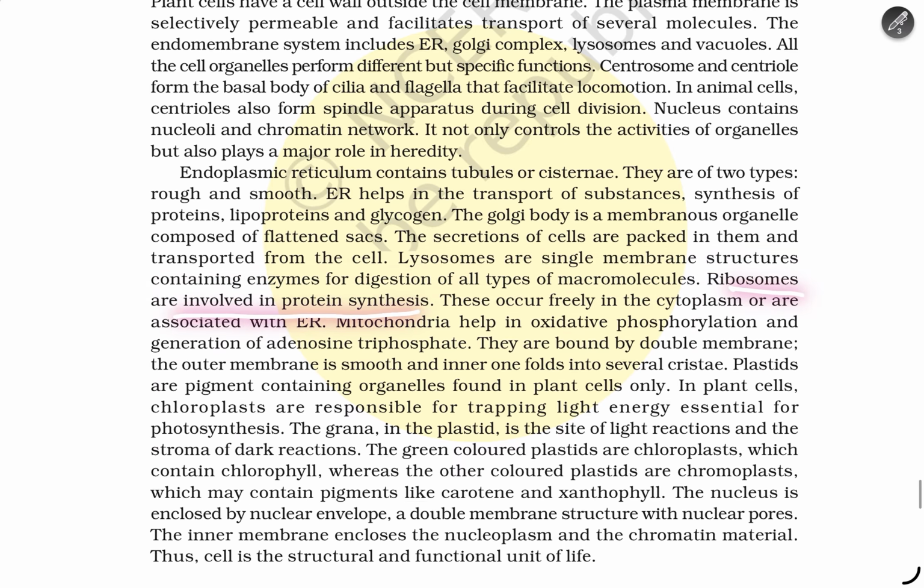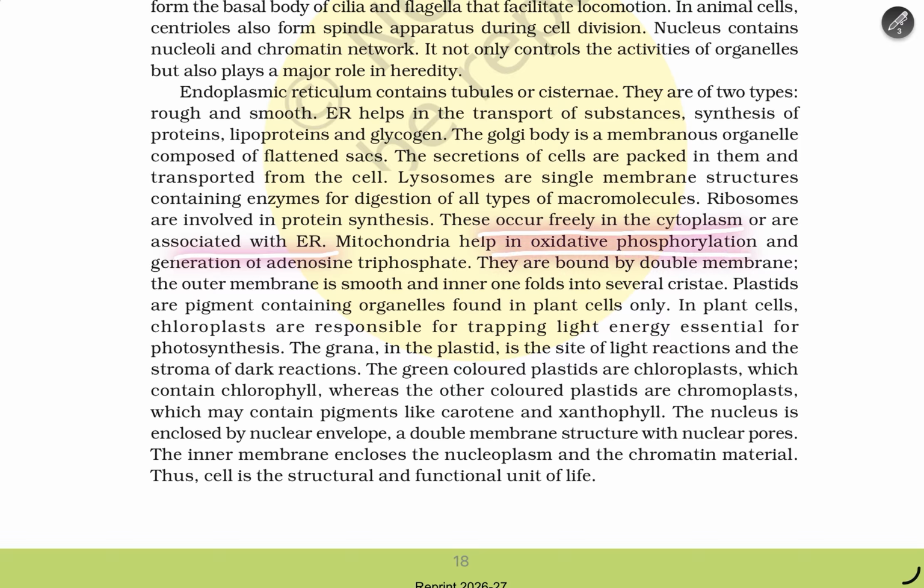Ribosomes occur freely in the cytoplasm and are also associated with the ER. The mitochondria help in oxidative phosphorylation and generation of adenosine triphosphate, and they are bound by a double membrane. The outer membrane is smooth and the inner one is folded into several cristae. Plastids are pigment-containing organelles found in plant cells only. Chloroplasts are responsible for trapping light energy essential for photosynthesis. The grana of the plastid is the site of light reaction and the stroma of the dark reaction.